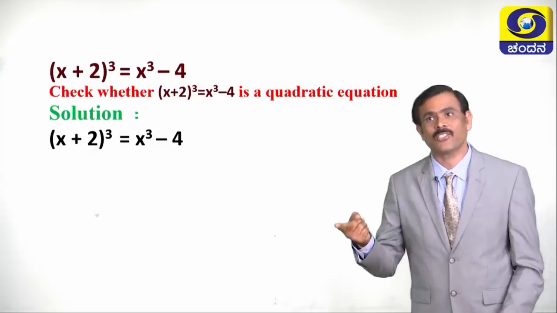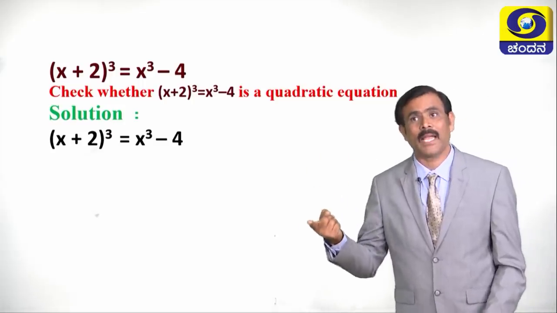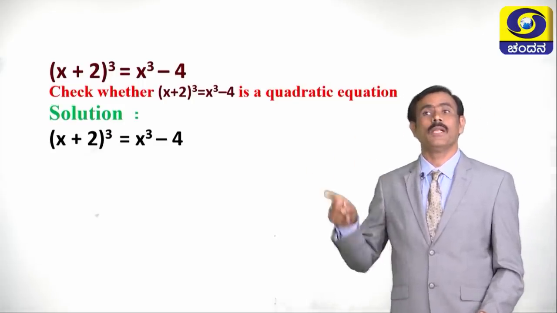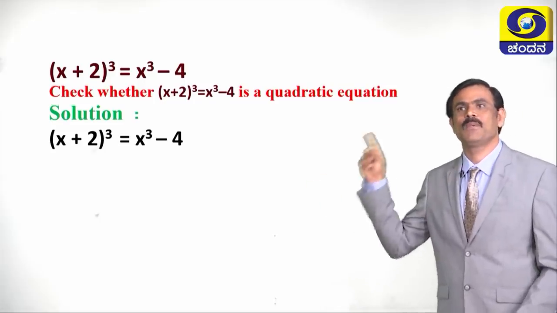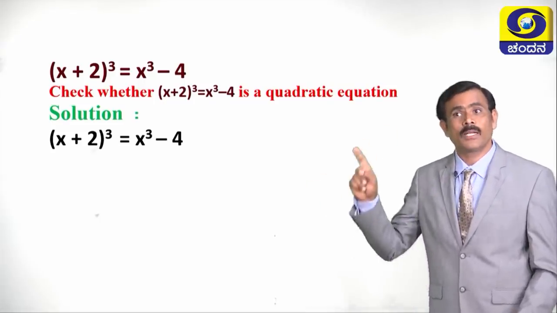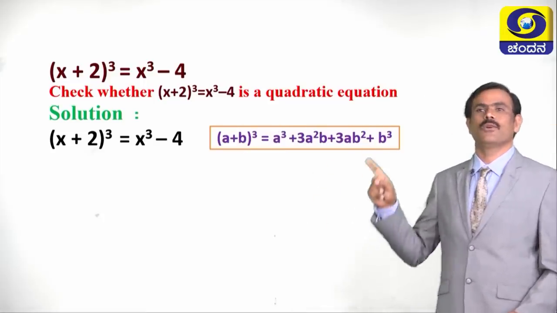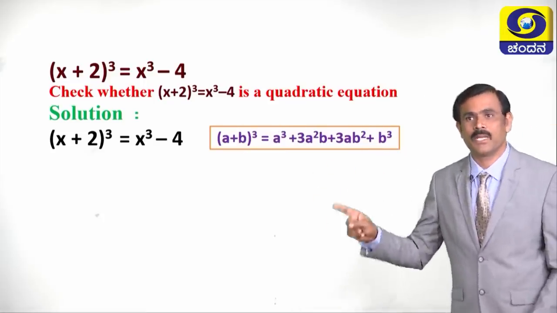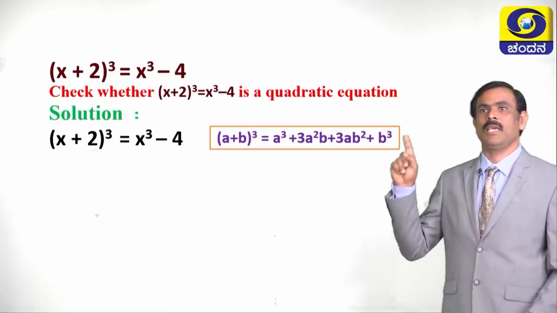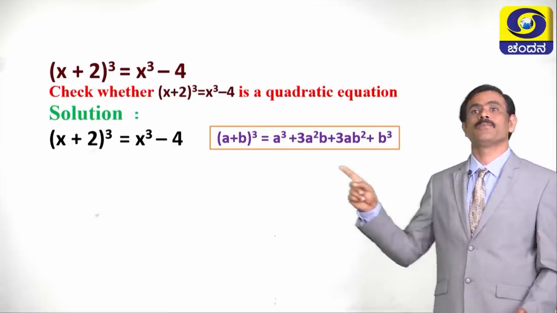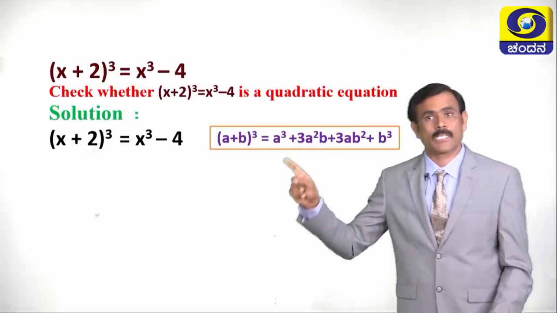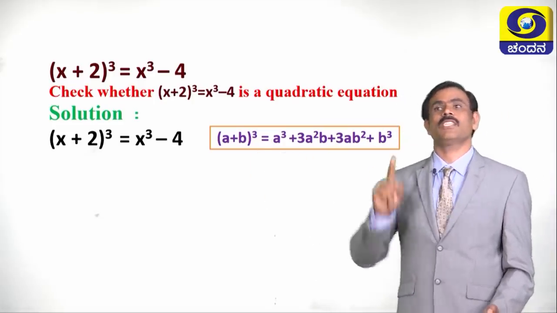Then what is the next step? We have to expand x plus 2 whole cube by using a plus b whole cube formula. What is a plus b whole cube? A plus b whole cube is equal to a cube plus 3a square b plus 3ab square plus b cube. Now expand x plus 2 whole cube by using this formula.